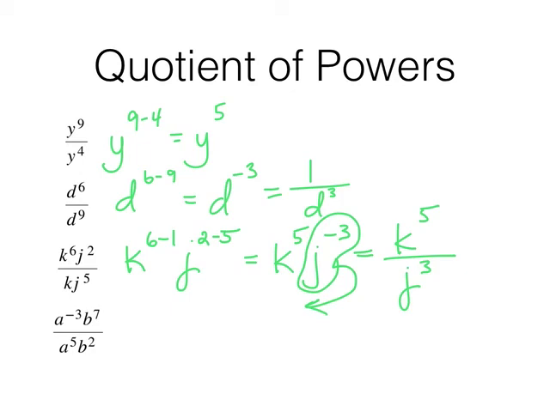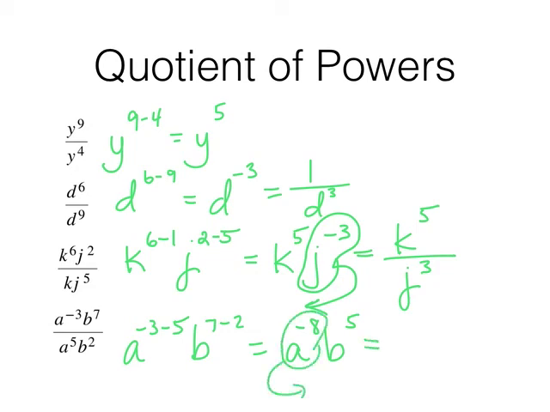Last one of these, a to the negative 3 minus 5 times b to the 7 minus 2. Make sure you're looking at the same variable. It is common to accidentally look at 2 different variables and get the wrong exponent. Similar to the previous problem, you want to say, all right, again, negative exponent, he's got to go downstairs. Or I should say he's got to go to the opposite part of the fraction than what he's in right now. Because that's a little bit clearer what we're talking about here. The opposite part of the fraction. Because if that negative exponent was in the denominator, it would have to move up.